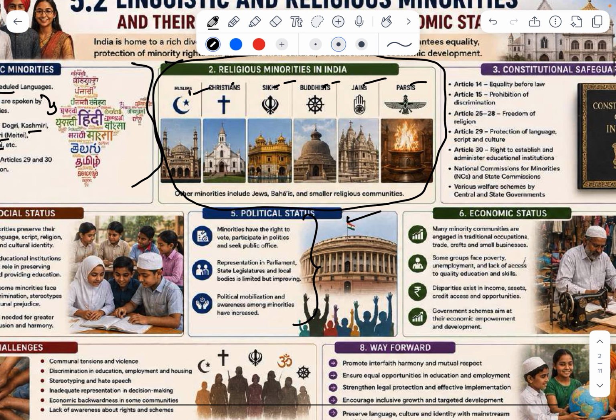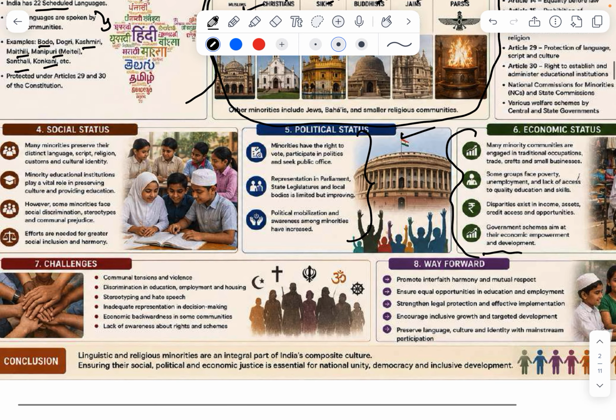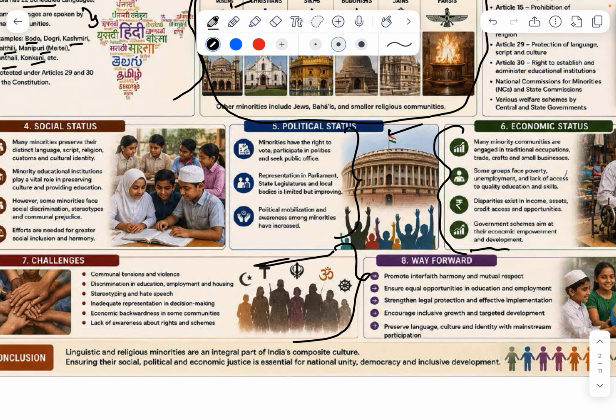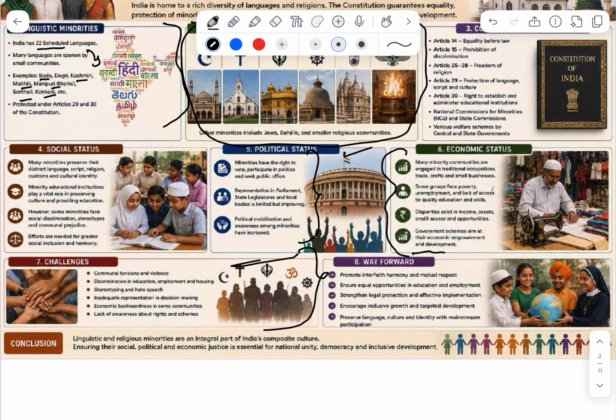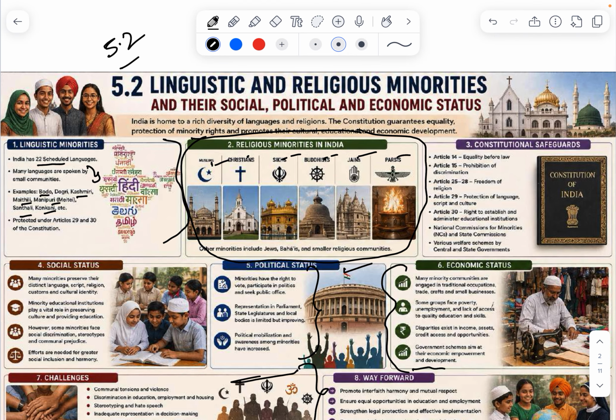Then economic status: how economically backward they are, why they are economically weak, how we can improve their economic status, and what challenges these minorities face in India. And what is the way forward? What can we do to better protect our linguistic and religious minorities? Completely we'll study this in chapter 5.2.